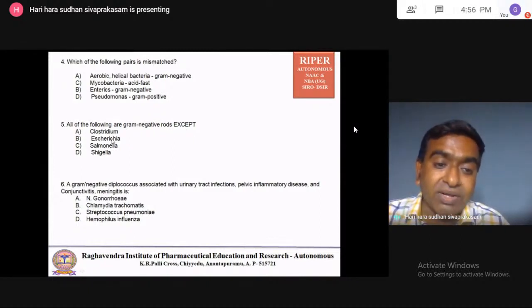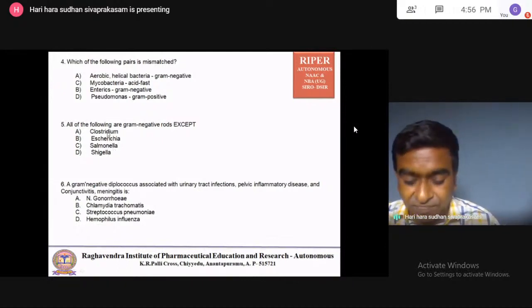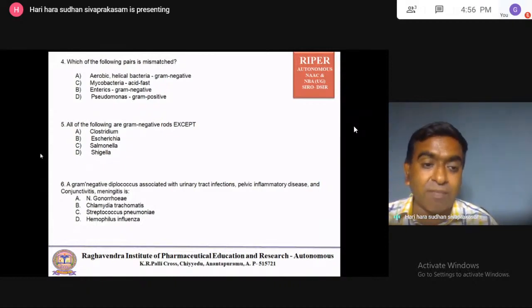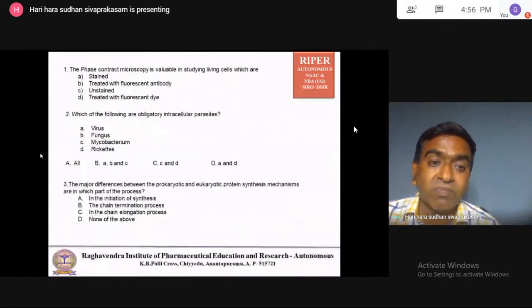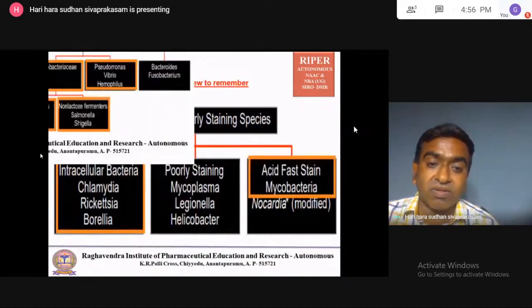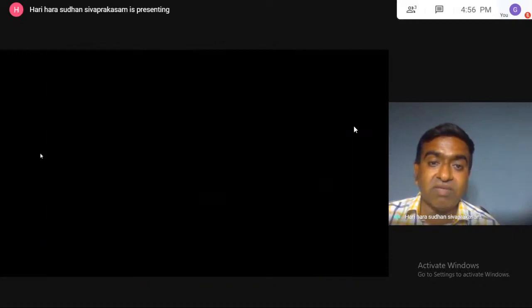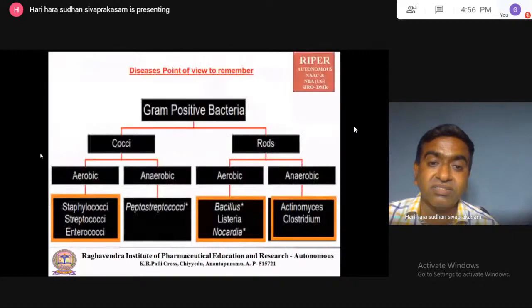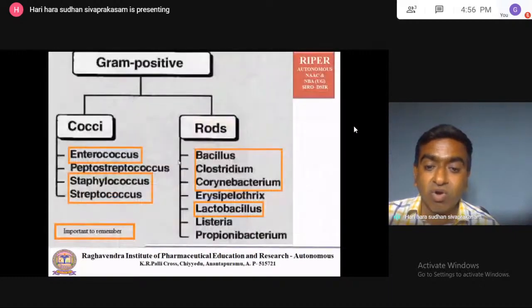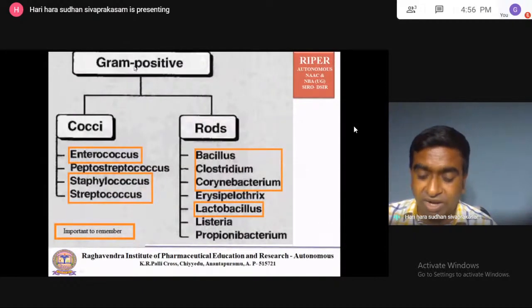E. coli gram negative, Salmonella gram negative, Shigella gram negative rod, Clostridium is a gram positive organism. You can see it in the previous slide.